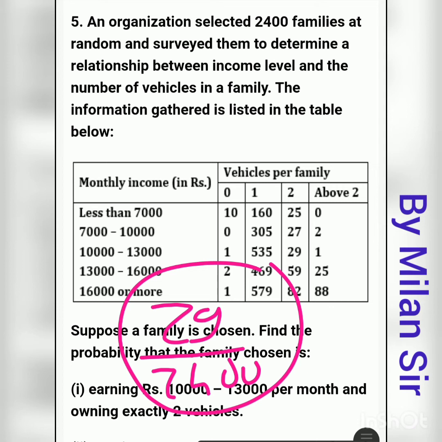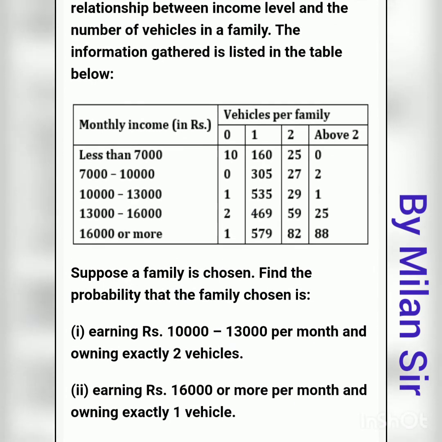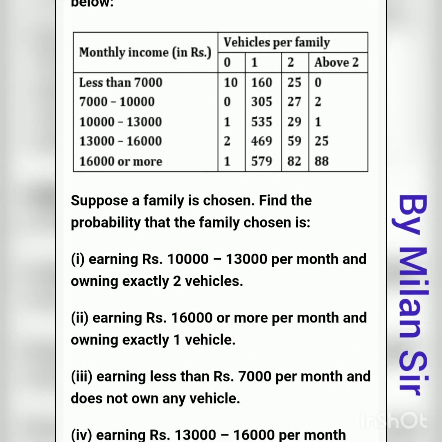Okay, so for the first question, probability of event A is equal to 29, favorable outcomes, divided by total number of outcomes, 2400. Okay, in a similar way we need to find the second answer.